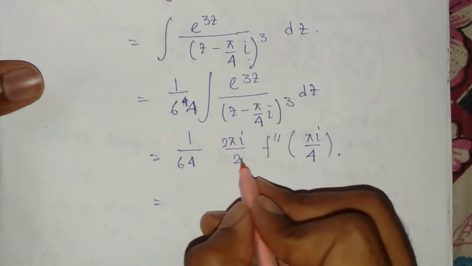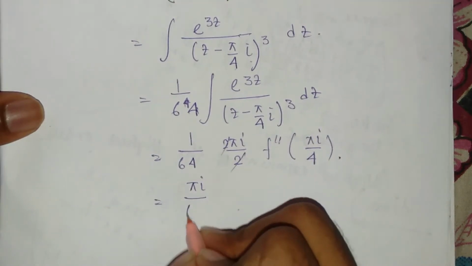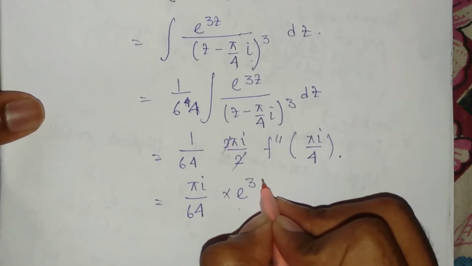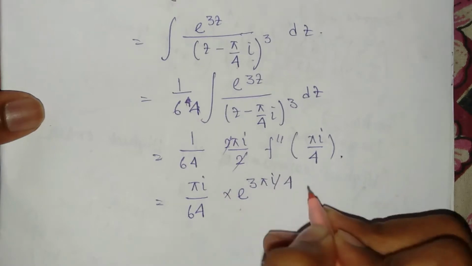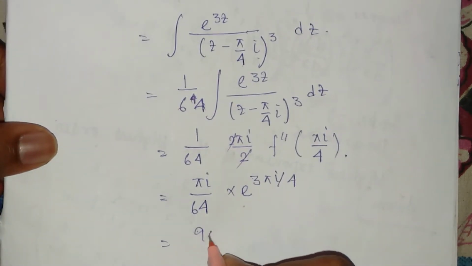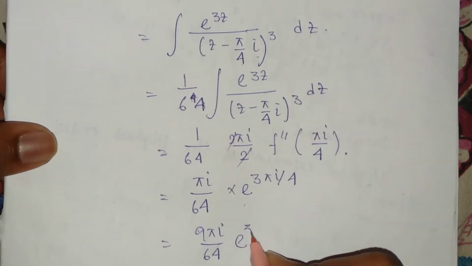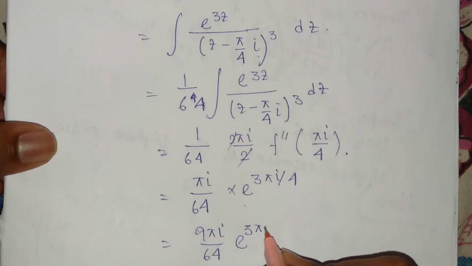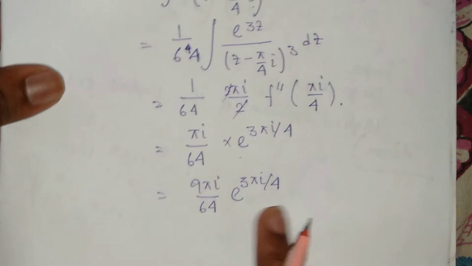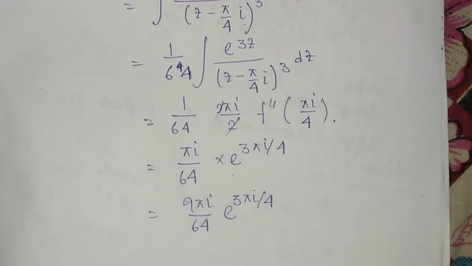Then we get 2 cutting out, pi i divided by 64 into e to the power 3 pi i by 4, and we get 9 pi i divided by 64 into e to the power 3 pi i by 4. So this is the answer of this question. You have to evaluate this in this format.